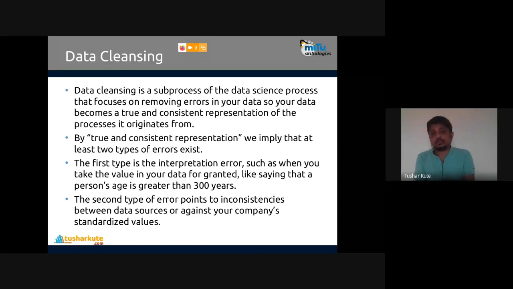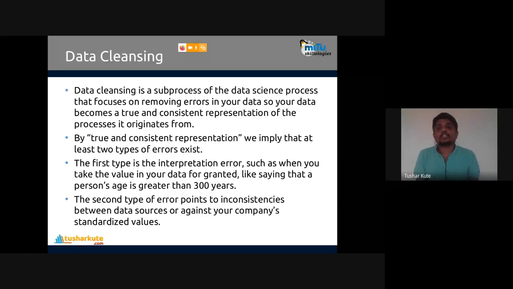Your manufacturing process is working differently: one product is 40 kg, another 45 kg, another 35 kg, another 32 kg. Standards are not followed, so completely inconsistencies are there. Inconsistencies can be found and cleaned with the help of data cleansing. So this step involves removing inconsistencies and interpretation errors inside the data.